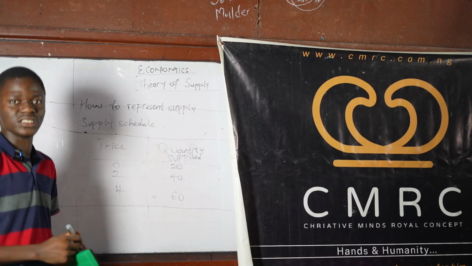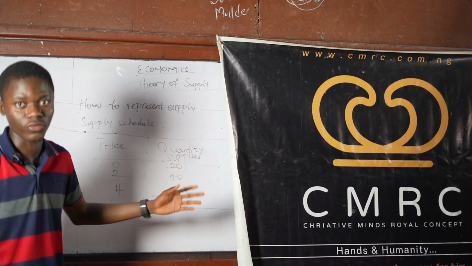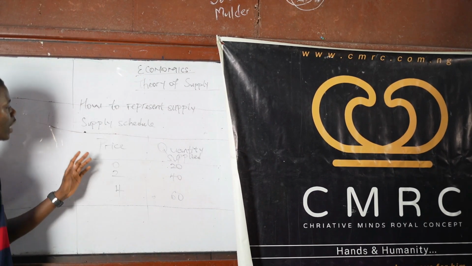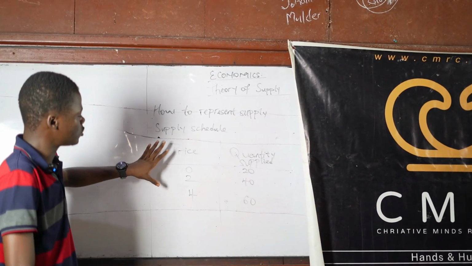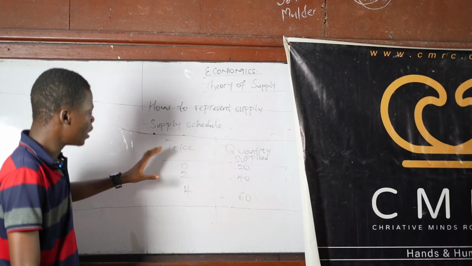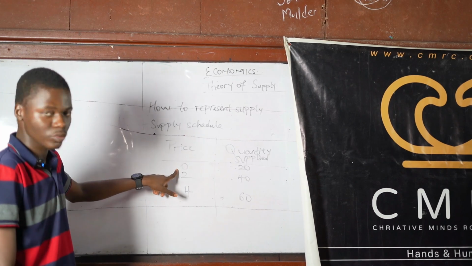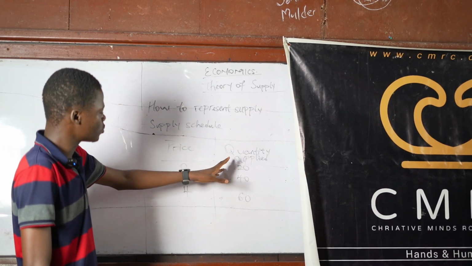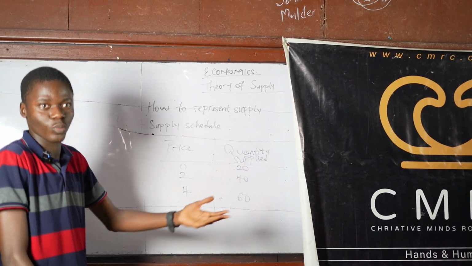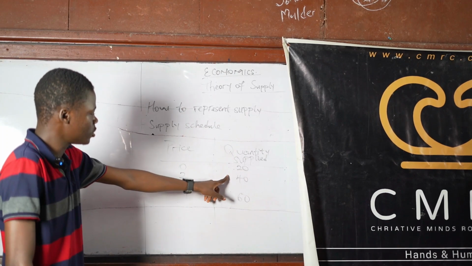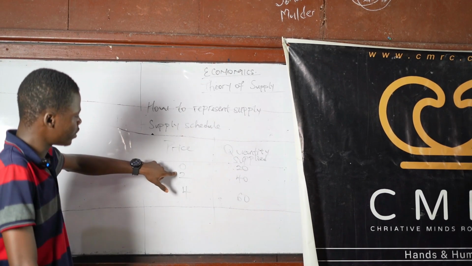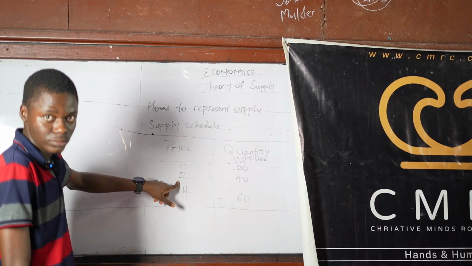So basically, this is an extract of a supply schedule. It shows that at the various prices of a particular commodity, suppose this is the supply schedule for rice. That means when price is zero, suppliers won't be willing to supply more to the market. And as a result, the quantity supplied is actually low compared to when the price of the product increases.